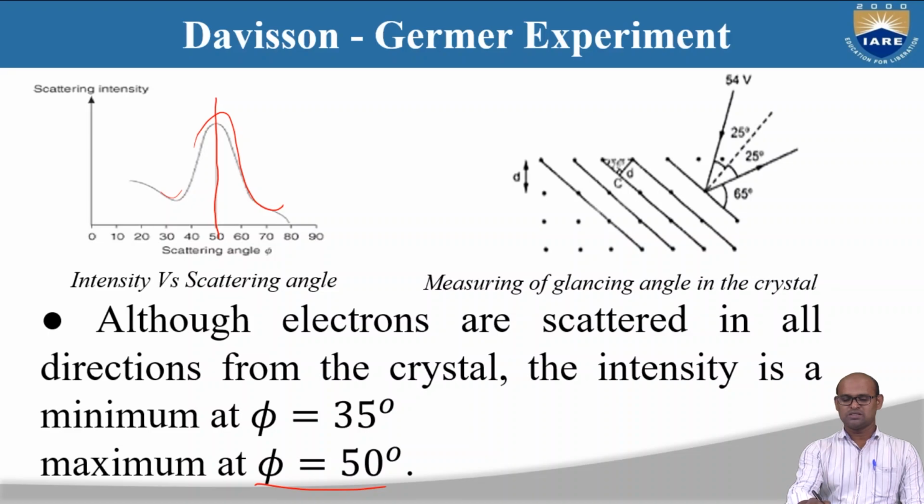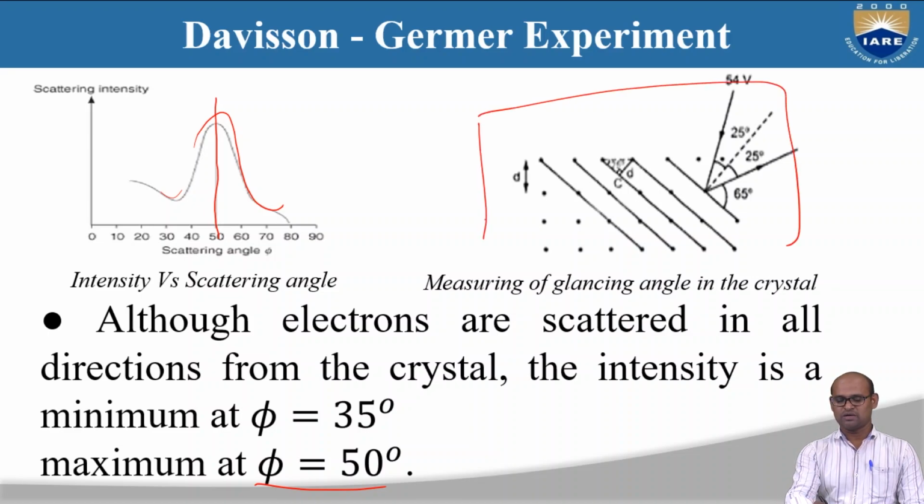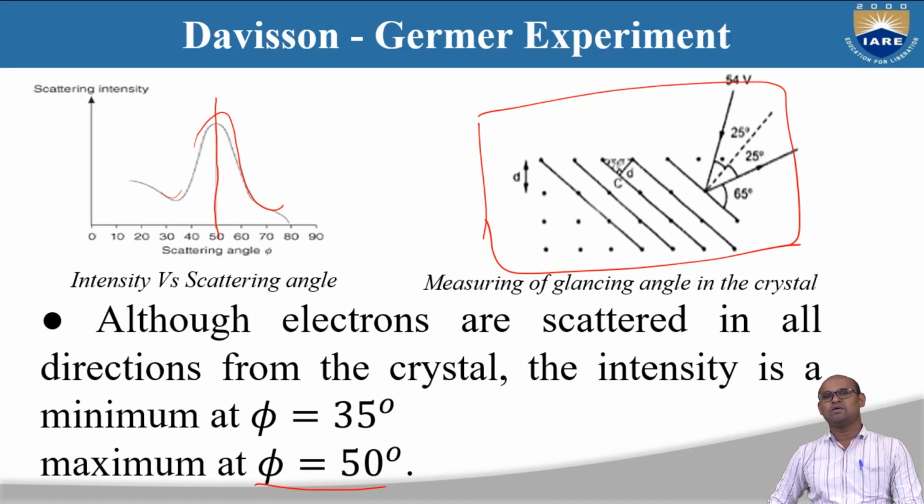That means more electrons are getting scattered at 50 degrees. This is Bragg's diffraction that we will use later. But Davisson and Germer wanted to find out why there is a peak in the scattering intensity at 50 degrees.